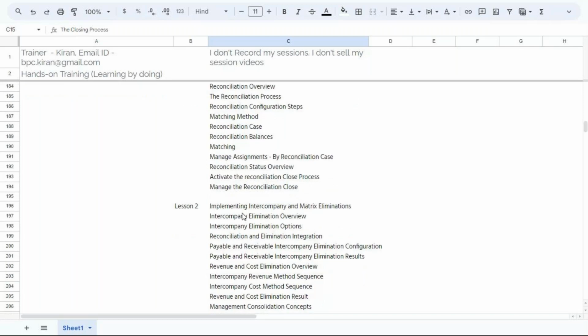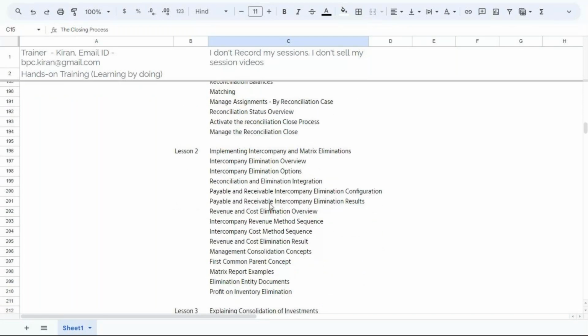Then we are going to perform intercompany eliminations, matrix elimination. Intercompany eliminations we'll perform first, then we will perform management consolidation. Matrix elimination basically means management consolidation and legal consolidation eliminations, both together called matrix eliminations. We are going to perform balance sheet eliminations, profit on inventory eliminations, and you can see here revenue and cost eliminations. We are going to understand one-sided eliminations and two-sided eliminations.